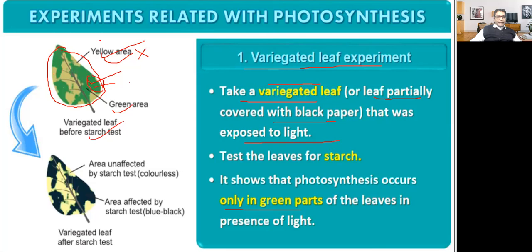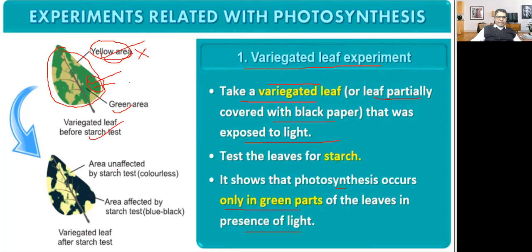This yellow area will not perform photosynthesis, so no photosynthesis, no production of starch, therefore no starch test. So it shows that photosynthesis occurs only in green parts of the leaves in presence of light.